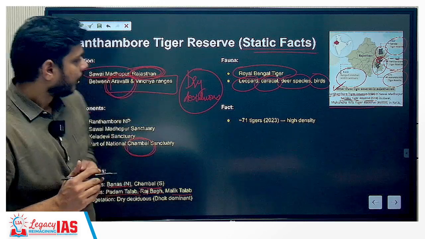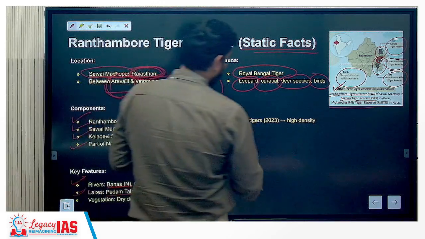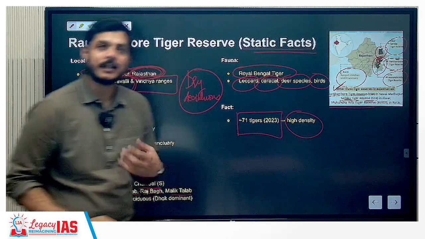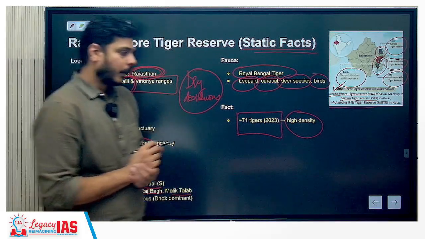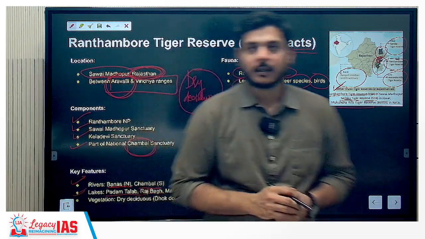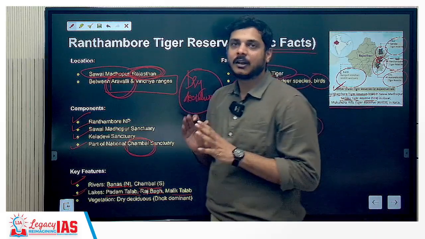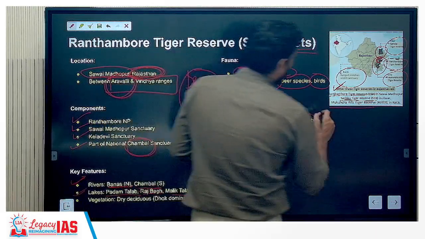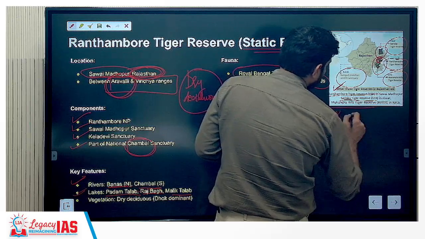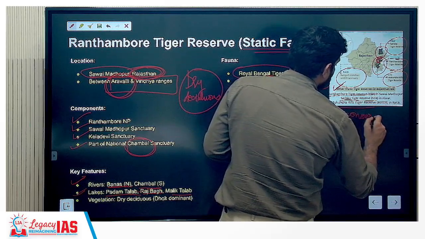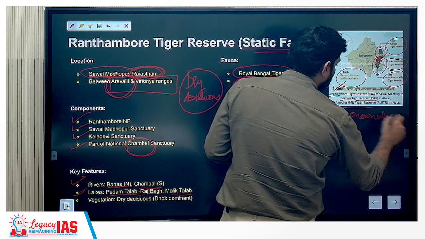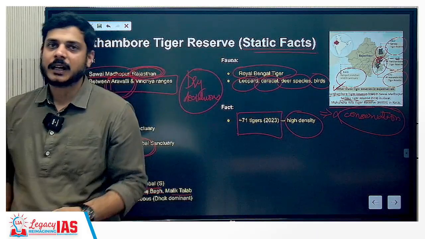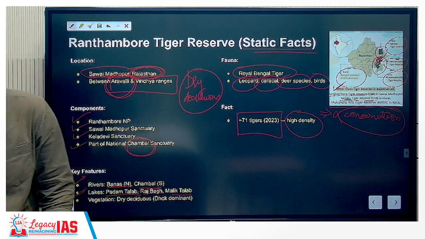Okay, the fact: 71 tigers were there in 2023, and it points to a high density. When we talk about the population of tigers, it is important that the density of the tigers is also very high, because this is proportional to how much conservation is needed, that is how much biodiversity loss must be prevented, so that conservation is ensured.